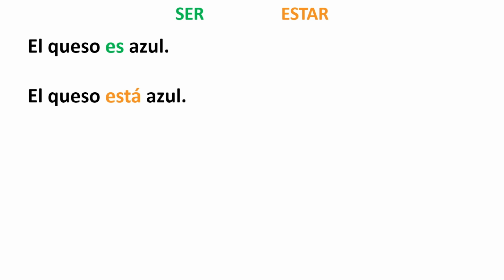that is not a characteristic. That is a state in which this particular cheese is in. And that means that I cannot eat that cheese. That is not normal. Can you see the difference? We're using the exact same structure, the exact same words in both sentences, but we are changing the meaning by changing the verb.